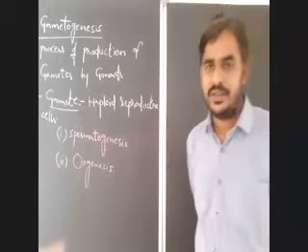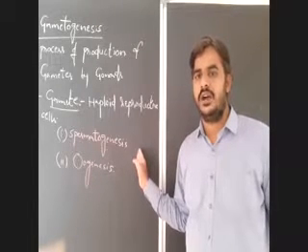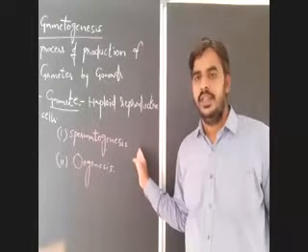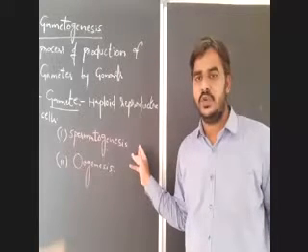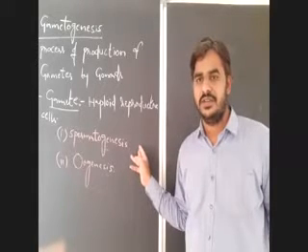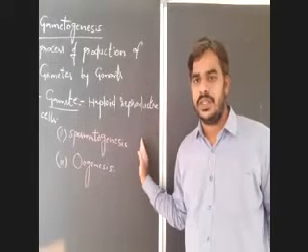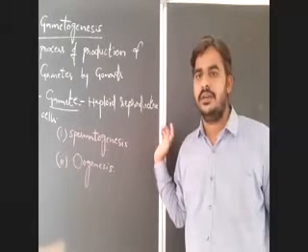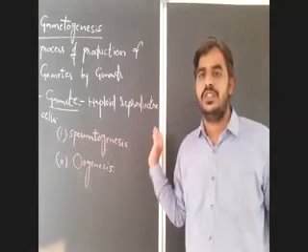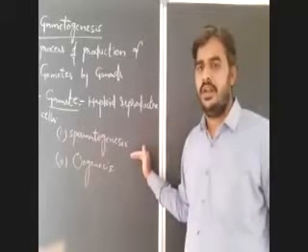What is spermatogenesis? The process of production of spermatozoa in the seminiferous tubules of the testes in male human being is spermatogenesis.